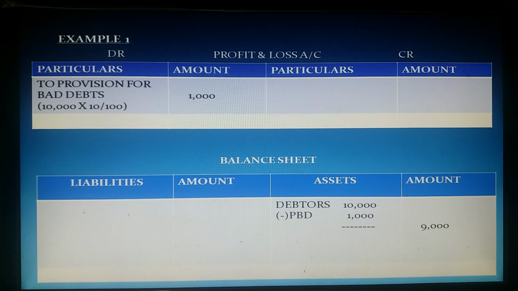And in the balance sheet, from debtors, this PBD should be deducted. Why? Because it is given in the adjustments. Adjustment amount means it is not yet deducted from debtors, so we are deducting it now. Remember, if provision for bad debt is given only in the adjustments, then on the P&L account debit side we should write that, and in the balance sheet from debtors we have to deduct it.